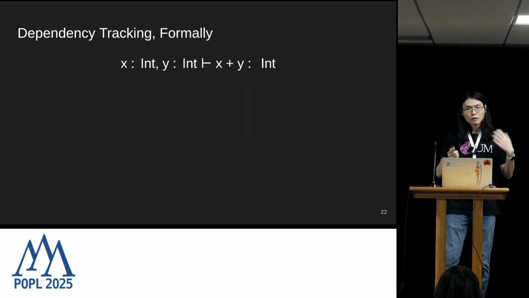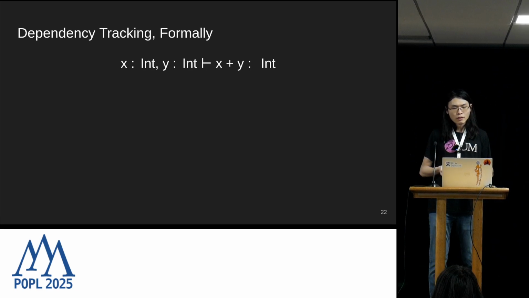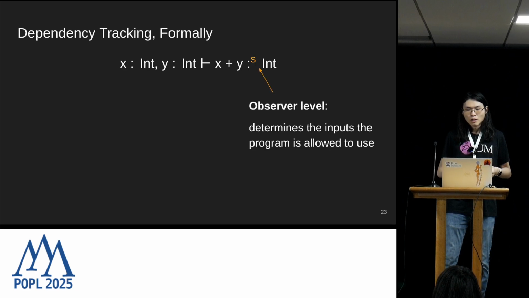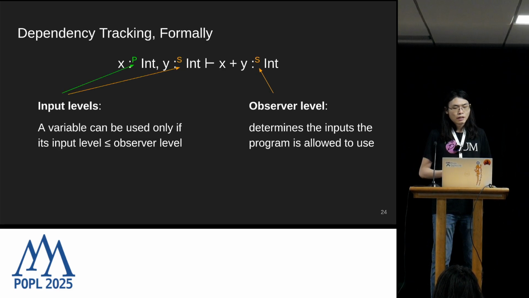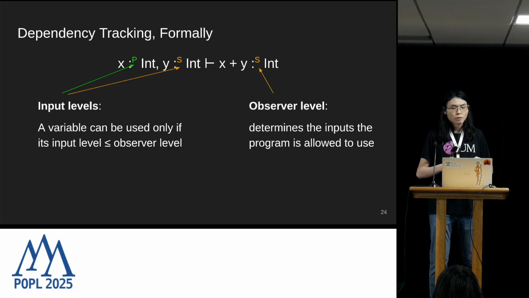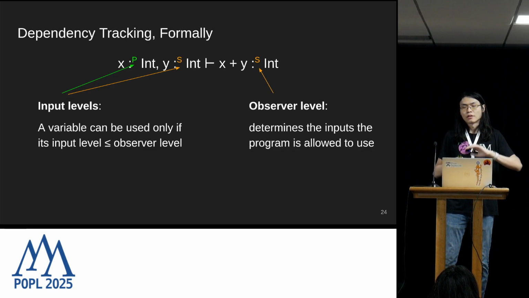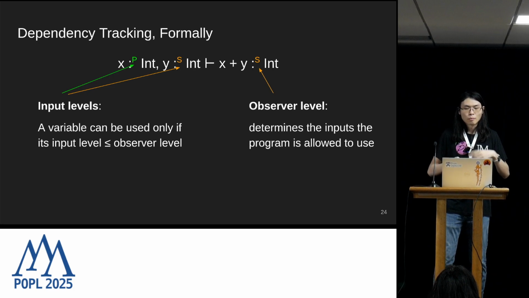So the idea we've seen earlier translates very naturally into the design of the DCOI type system. We start off with this very regular typing judgment, and we extend it with this thing called an observer level, which determines which inputs our program is allowed to use. And correspondingly, all the inputs, namely the variables in the typing context, are annotated with their corresponding input levels, such that a variable can only be used when its associated input level is less than or equal to the observer level. So there is some sort of ordering defined for these dependency levels.